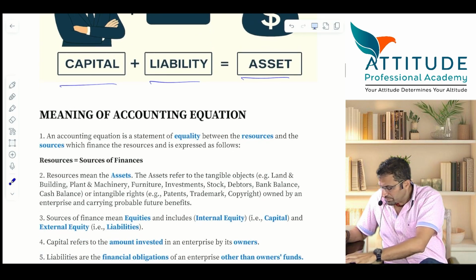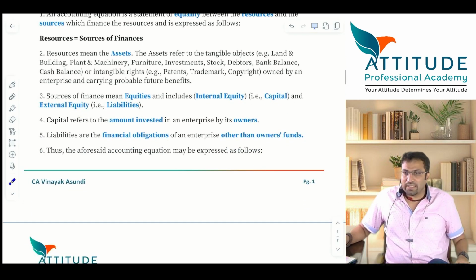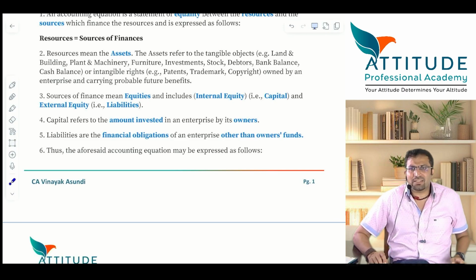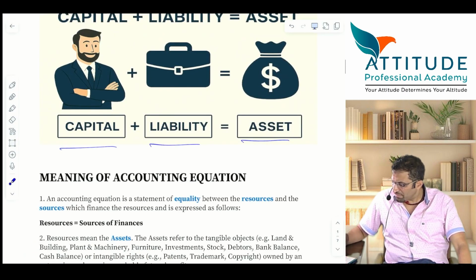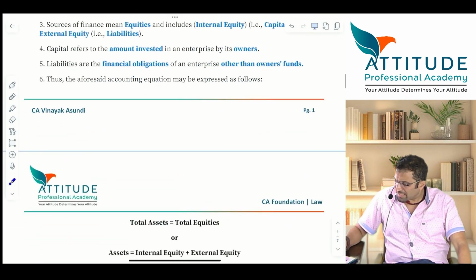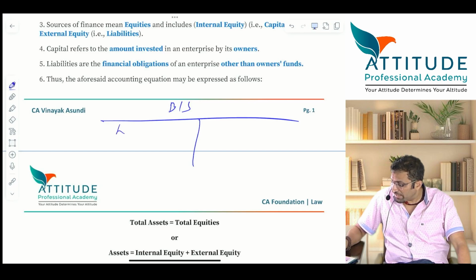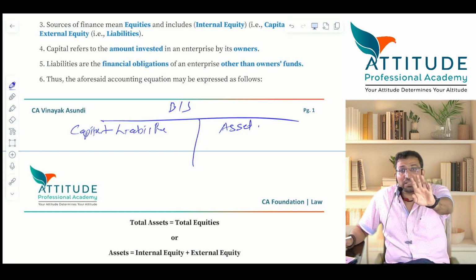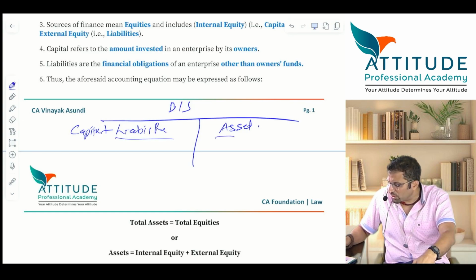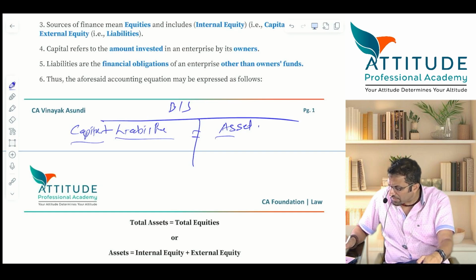Understood? Very good. Now, one more thing. Technically, you see the balance sheet, okay? Balance sheet has two parts, liabilities and assets. Now, generally, I don't use this term. I use the term capital plus liabilities is equal to what? Assets. But in some cases, they say only liabilities is equal to assets. So it means that capital is also liability.